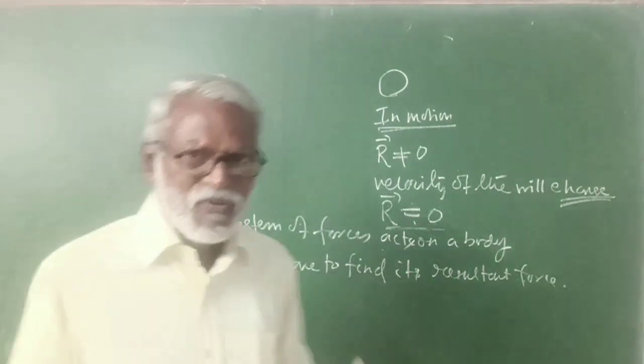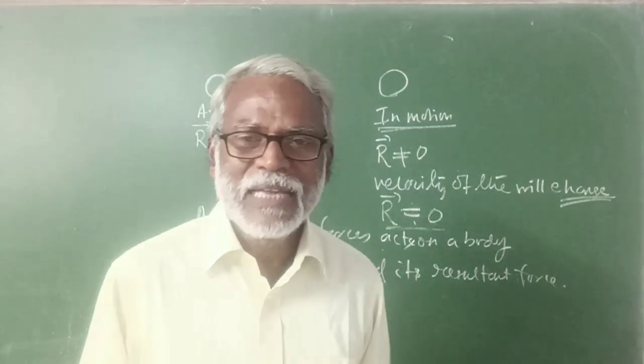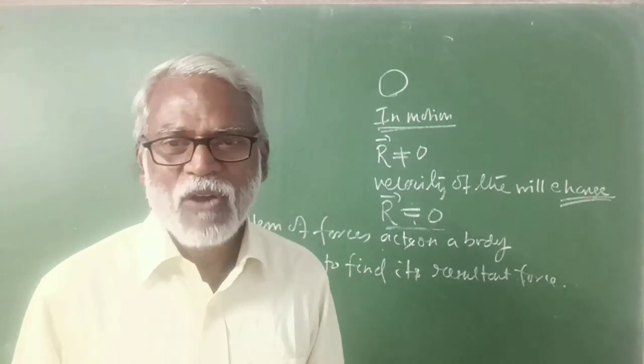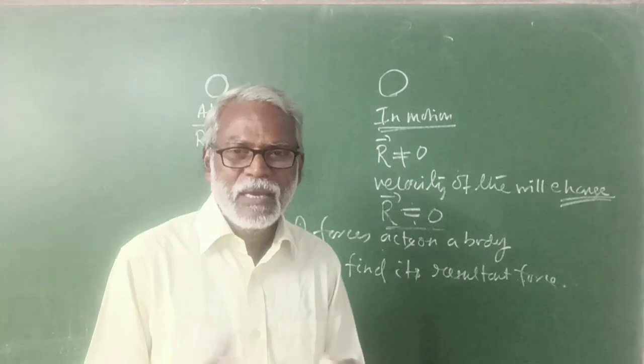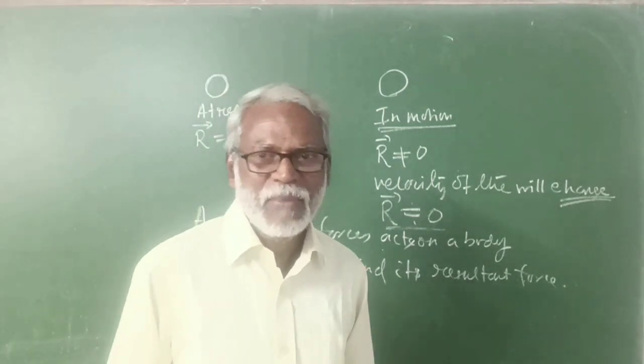So how to find the resultant of a system of forces, that is the very important aspect of mechanics that we are going to deal with in the initial part of mechanics.